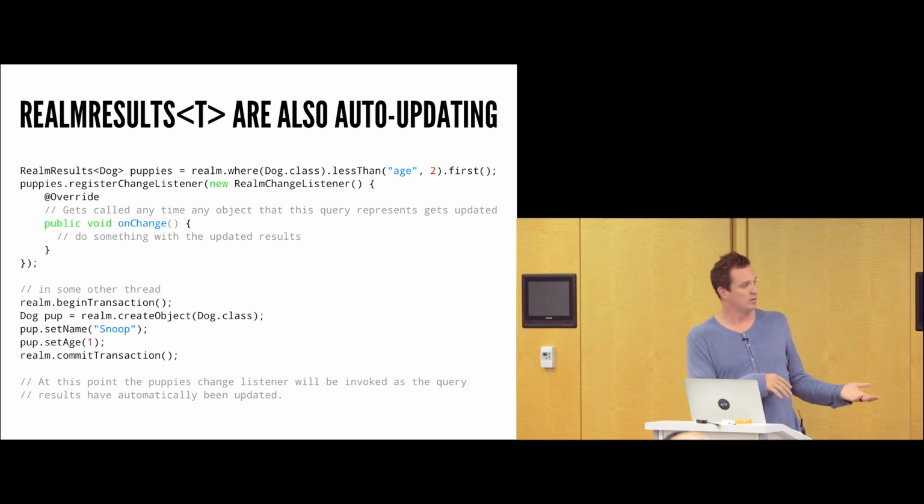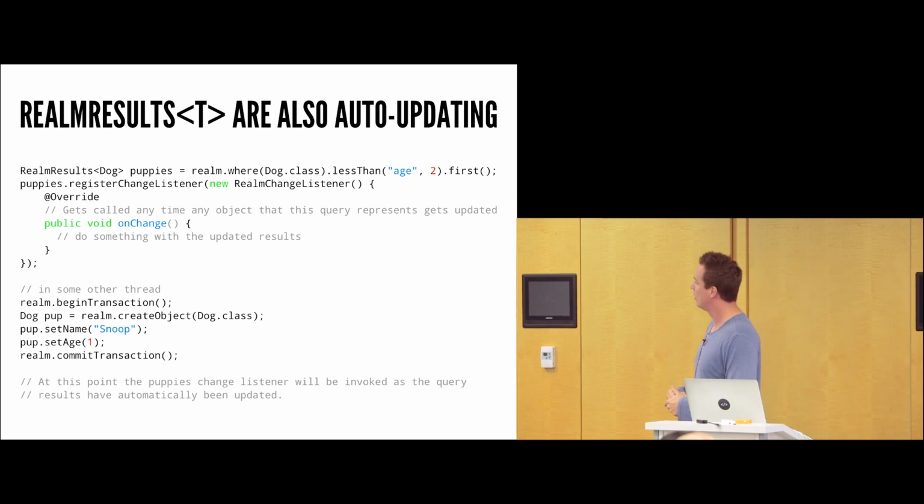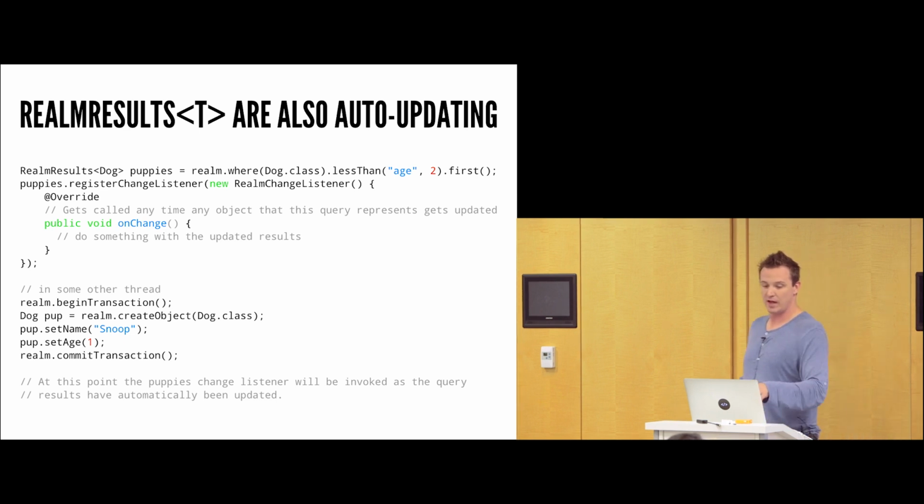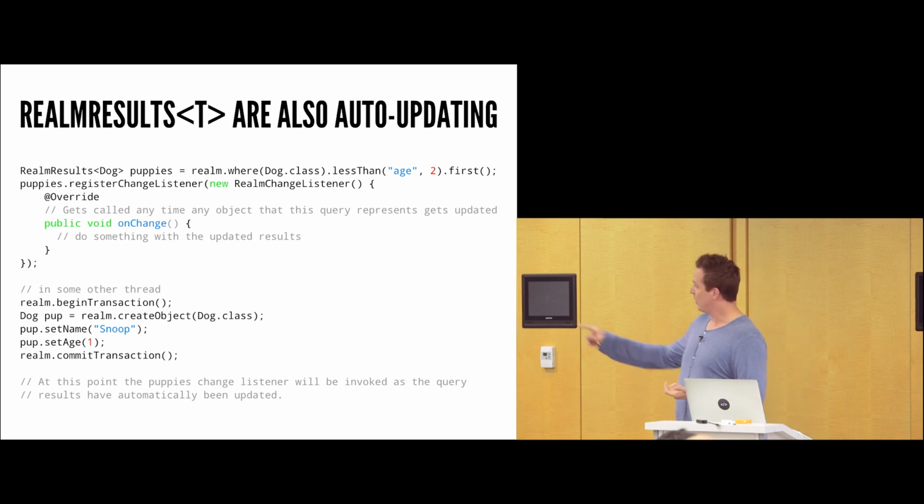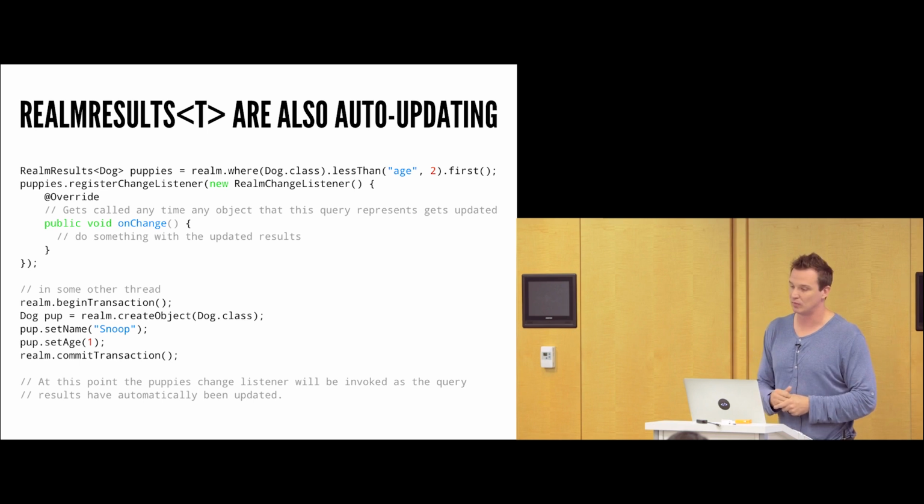In some other thread, again on the bottom, we have a begin transaction, and we're going to create a new dog and set the age to 1. Now, as soon as this transaction completes, again on the next iteration of Android's run loop, that change listener up top will get called. When that change listener is called, that puppies Realm results right there is already updated. That object is already in that list. It's already done for you behind the scenes, so you already have all those values in there. If you need to update any lists or anything on the UI, you now have that updated data, and you know when to do it because the onChange method has been called for you.